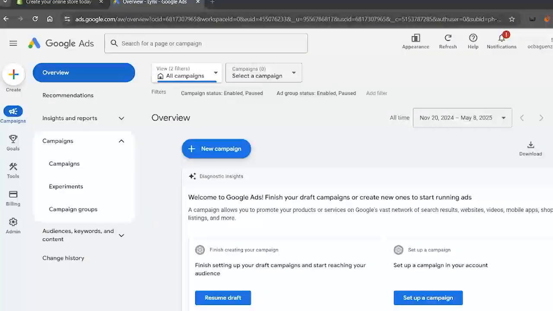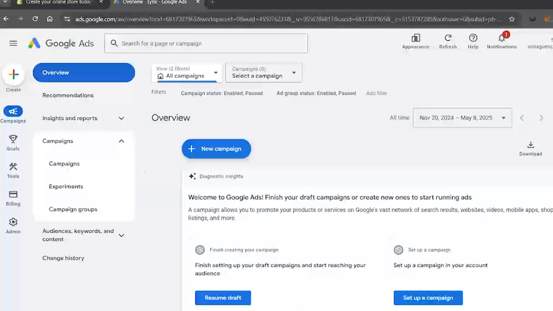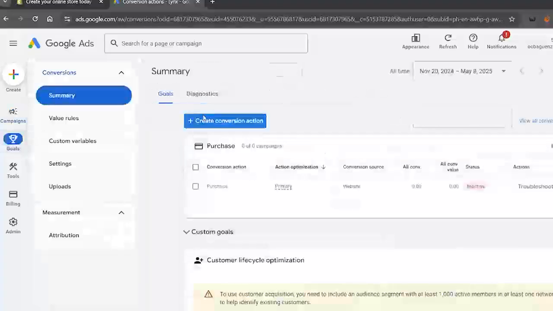In this video, I'm going to show you how to install Google Ads conversion tracking on your Shopify store in 2025 so you can track your sales and optimize your ad performance more effectively. First, make sure you are on the official Google Ads website and already logged in with your credentials.